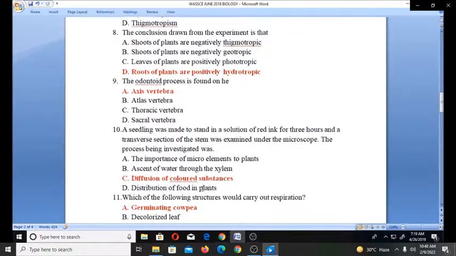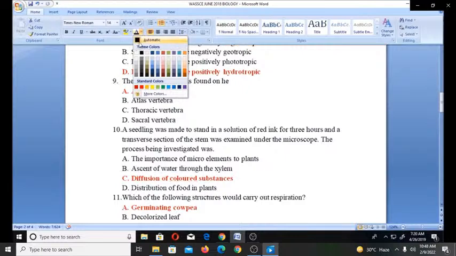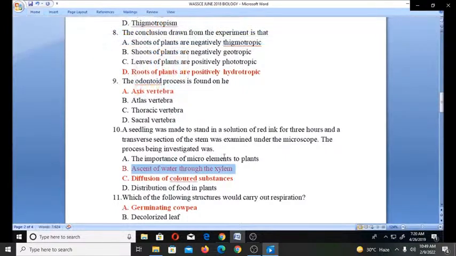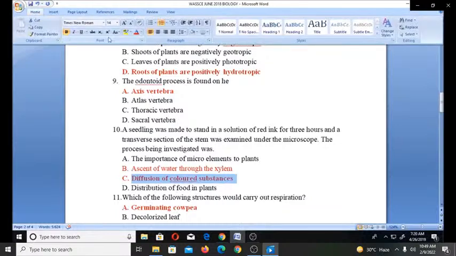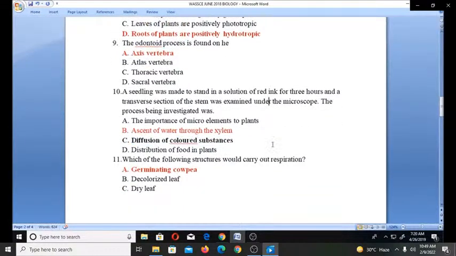So the right answer is B, ascent of water through the xylem. That's actually what you use that to study, and not diffusion of colored substances. So I'm going to color B because that's supposed to be the answer, and not C. Once I see such, I'm always going to point it out.